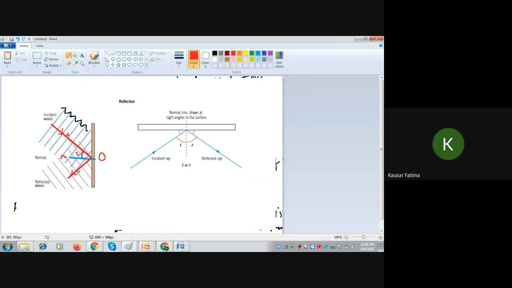The wavelength does not change when reflection takes place. So see, the gap between the wavefronts is the same before hitting the boundary and after hitting. This is your boundary, the barrier.